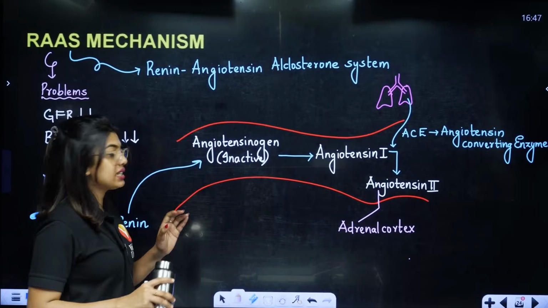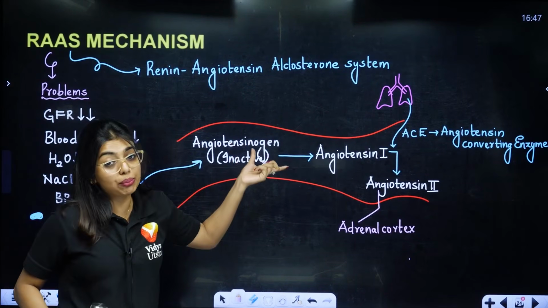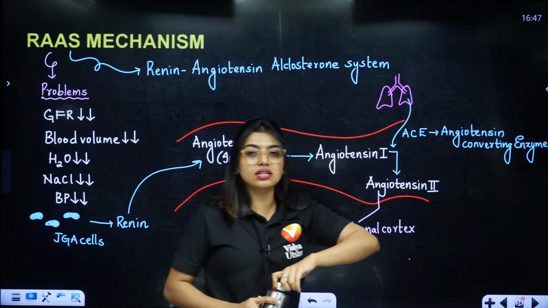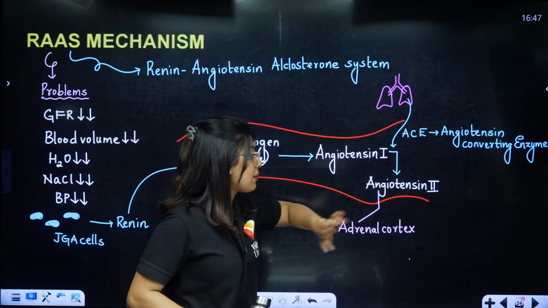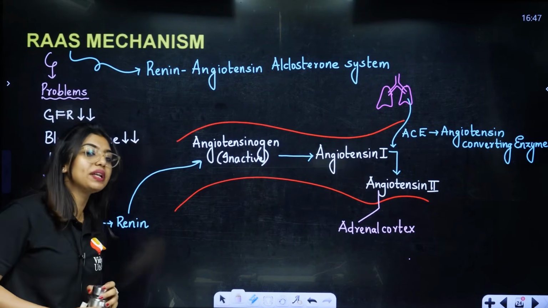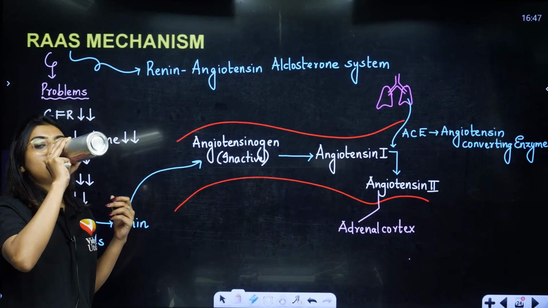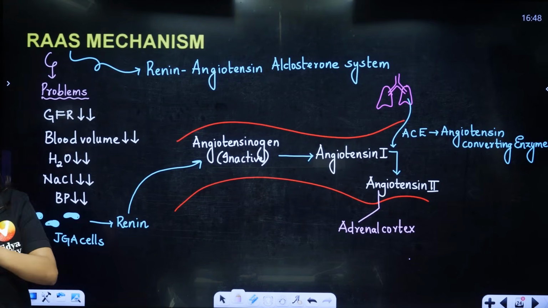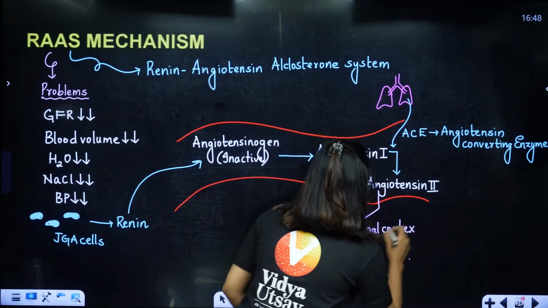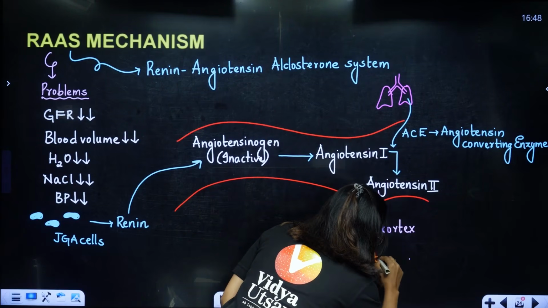Because, students, very simple. Renin came, renin converted angiotensinogen to angiotensin 1, which is a very important step. On its own, angiotensin 1 couldn't do anything. So we took ACE, that is angiotensin converting enzyme, from the lungs, and it became angiotensin 2. Now this angiotensin 2 will start calling the adrenal cortex, telling it, we have a problem, you please release aldosterone.